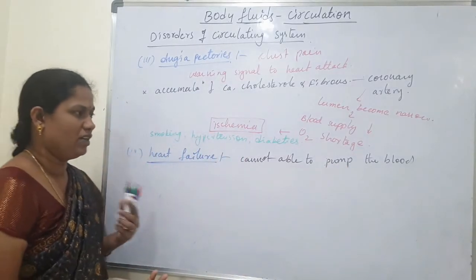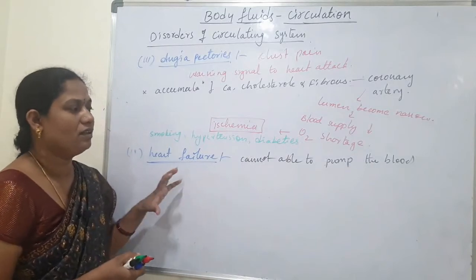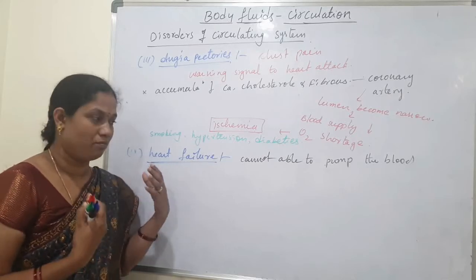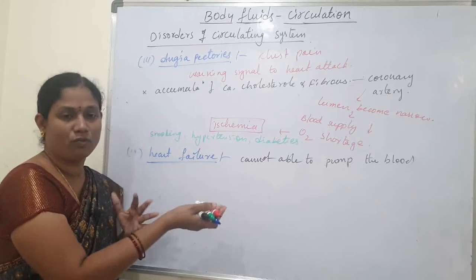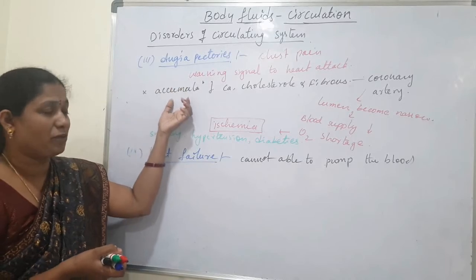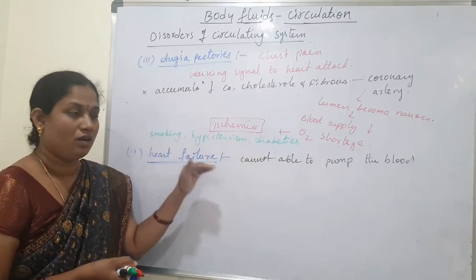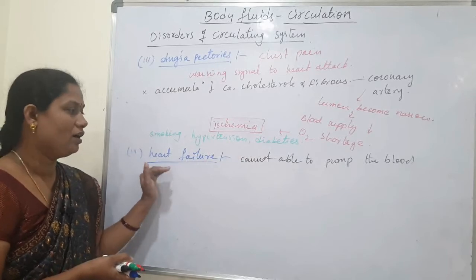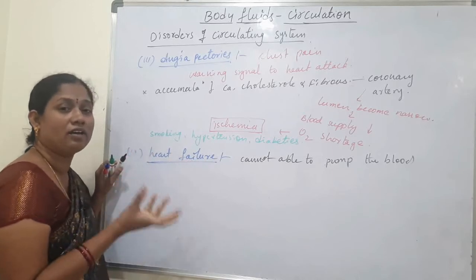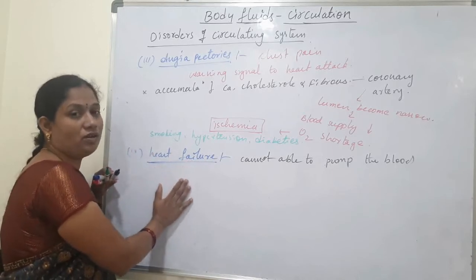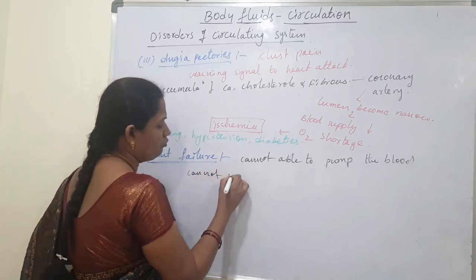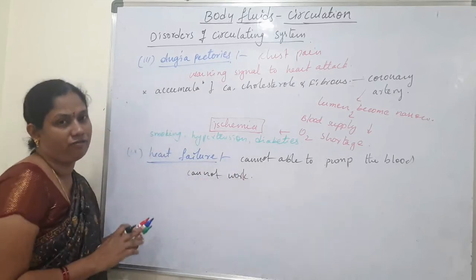Due to many reasons, the heart cannot work properly. So the blood cannot be pumped to the body parts. That condition is called heart failure. It can be due to angina pectoris or coronary artery disease, which leads to heart failure. When the lungs are damaged, in that condition also the heart cannot work properly. Heart failure means the heart cannot work.